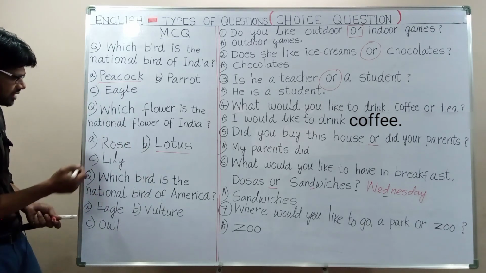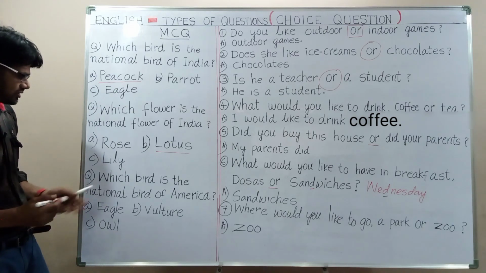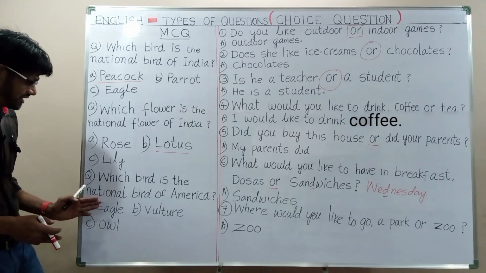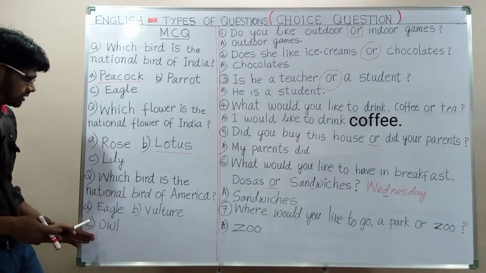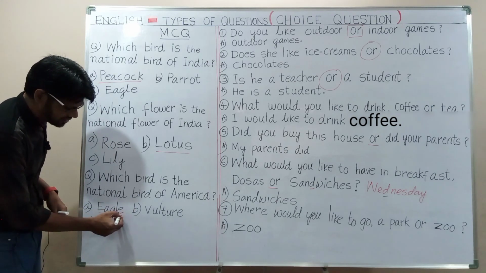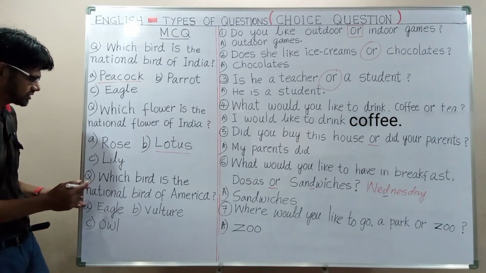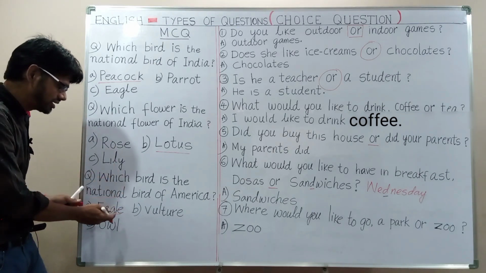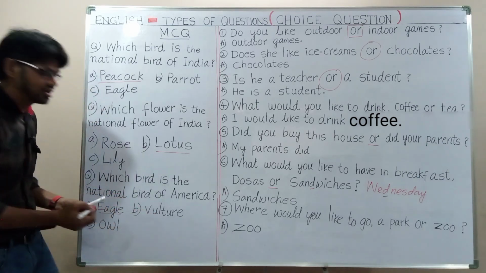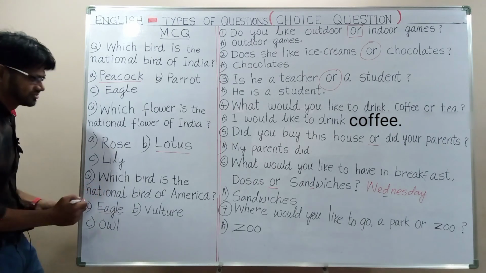Next one, last one: which bird is the national bird of America? The options are eagle, vulture and owl. Again we have a distractor here, the vulture. The answer is eagle, but the vulture is a kind of similar bird. It looks similar to an eagle. So here is one more distractor, and we get a little confusion in selecting the right answer.